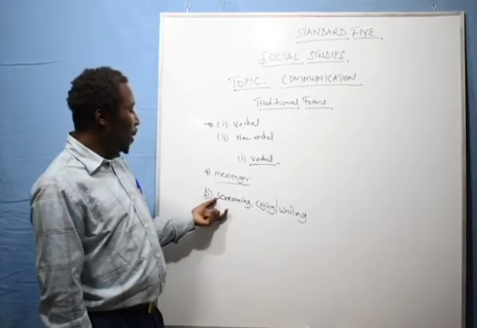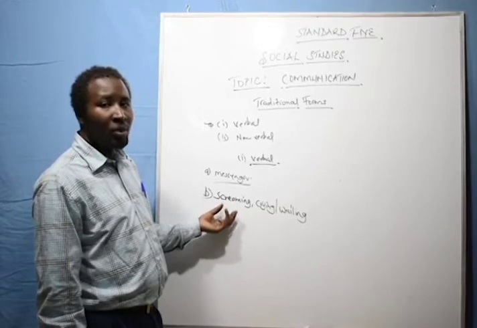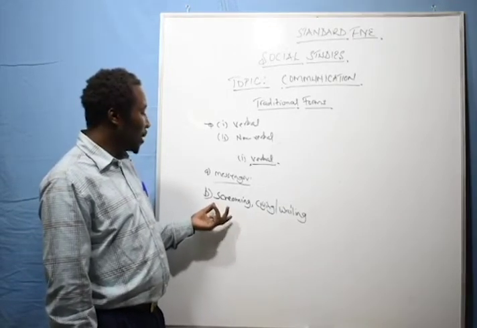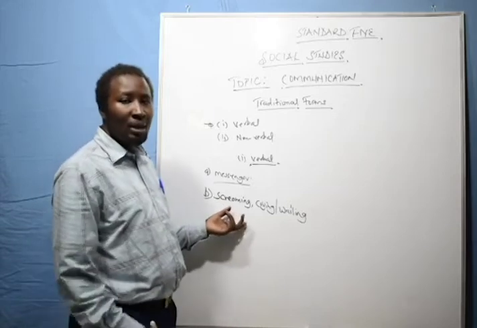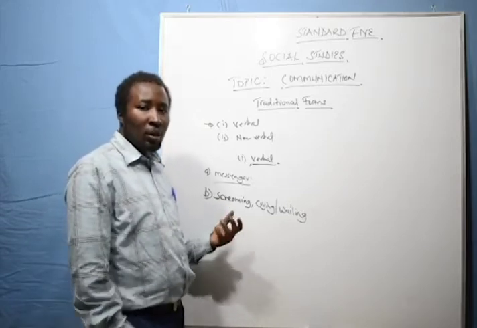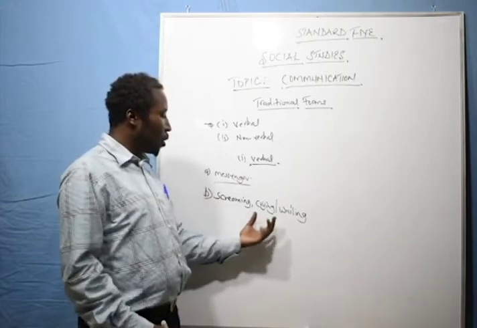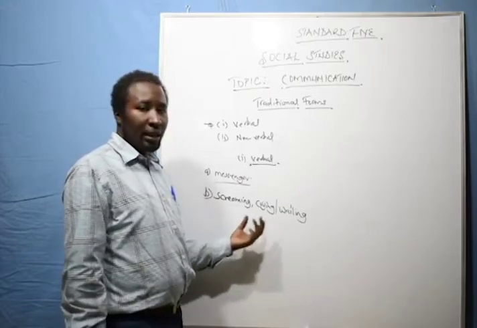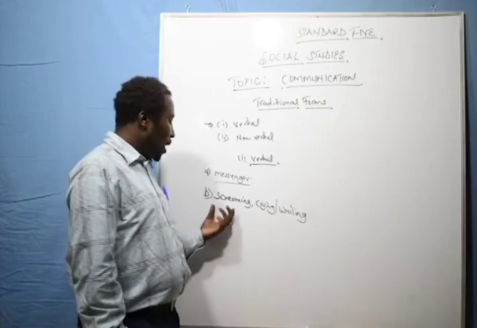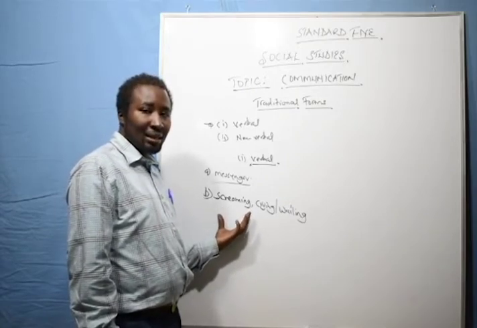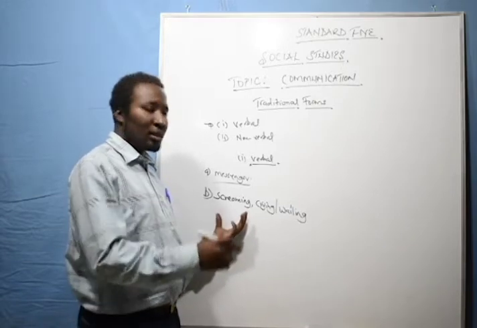Whereby when people screamed, it meant there was something bad happening. For example, if there was a robbery, or people attacked a certain community, because there was this issue of people attacking another community. Okay? Now, one would scream when the community was attacked. There were these cattle raids that used to happen.